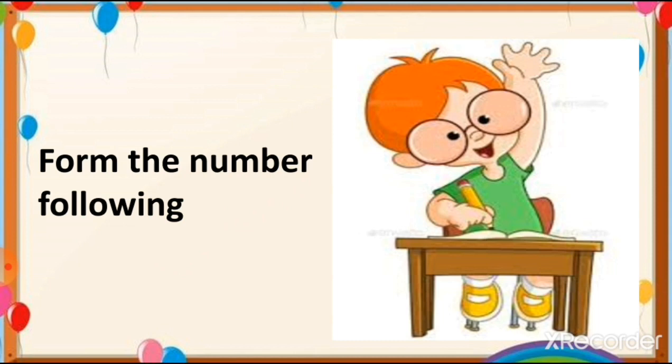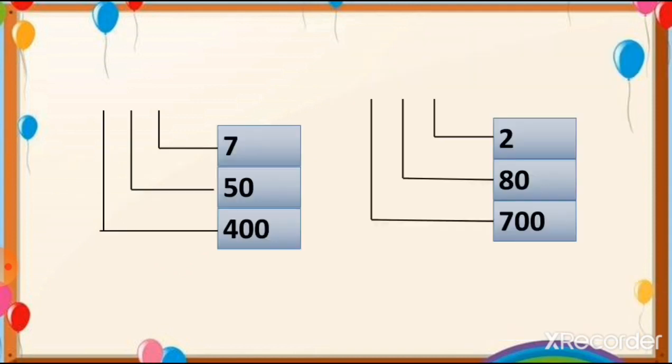So in this topic, Form the Number Following, the place value is already given to you. You can see here is the place value. So you can see here the 4 has 2 zeros. So it indicates the place value 400 is at the hundreds place. So 4 will come at the hundreds place.